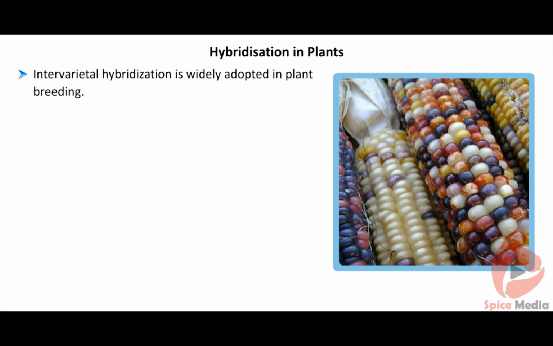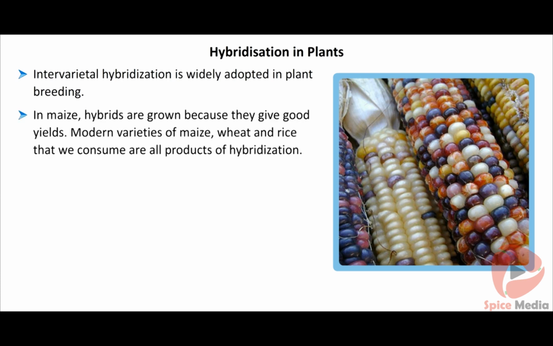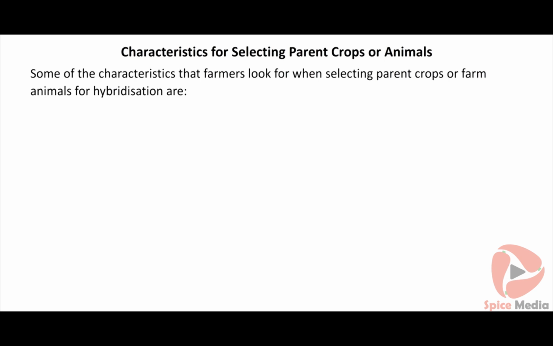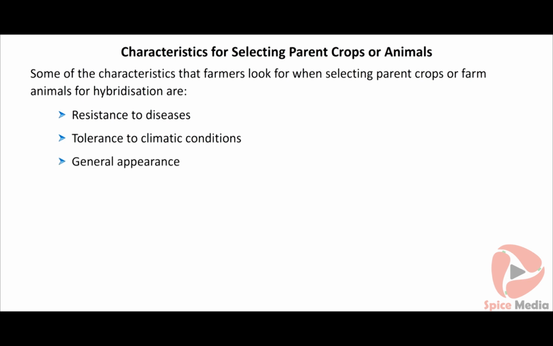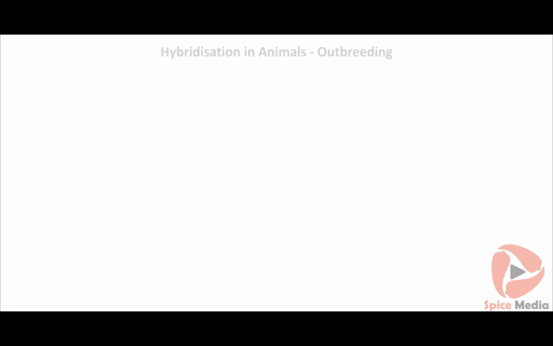Intervarietal hybridization is widely adopted in plant breeding. In maize, hybrids are grown because they give good yields. Modern varieties of maize, wheat, and rice that we consume are all products of hybridization. Some of the characteristics that farmers look for when selecting parent crops or farm animals for hybridization are resistance to diseases, tolerance to climatic conditions, general appearance, size and configuration, productivity, good health, proper age of reproduction.